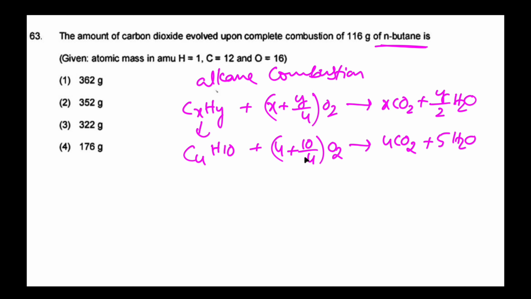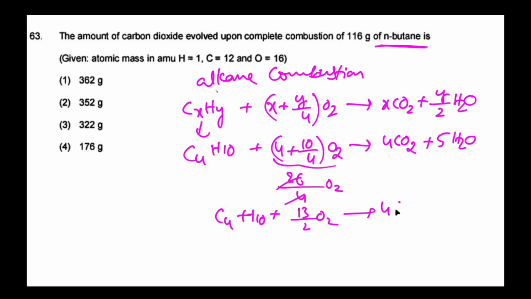So 4 plus 10 by 4 is nothing but 13 by 2. This value is 26 by 4 O2, nothing but 13 by 2 O2. So C4H10 plus 13 by 2 O2 gives rise to 4 CO2 plus 5 H2O. C4H10 molecular weight is 58 grams, so that is 1 mole.